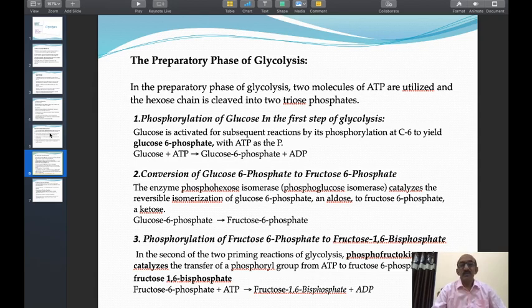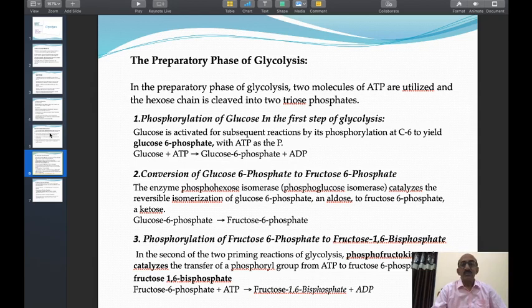Here the hexokinase is so named because it carries out phosphorylation of not only glucose, it also carries out phosphorylation of fructose, phosphorylation of galactose, phosphorylation of mannose, etc. It carries out phosphorylation of most of the hexoses, so it is called hexokinase.